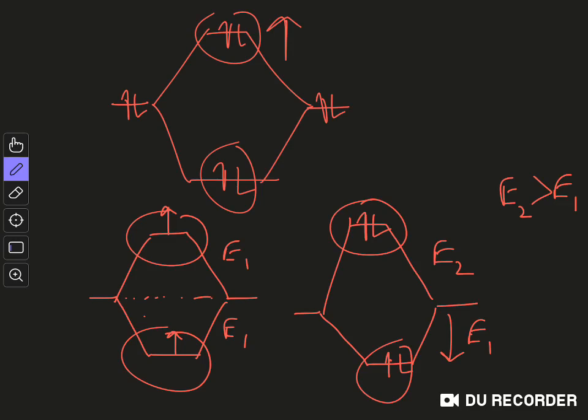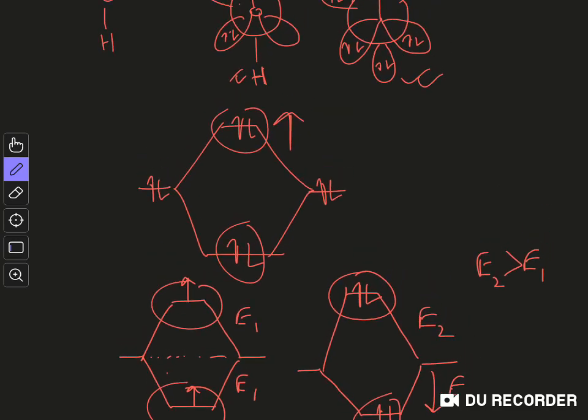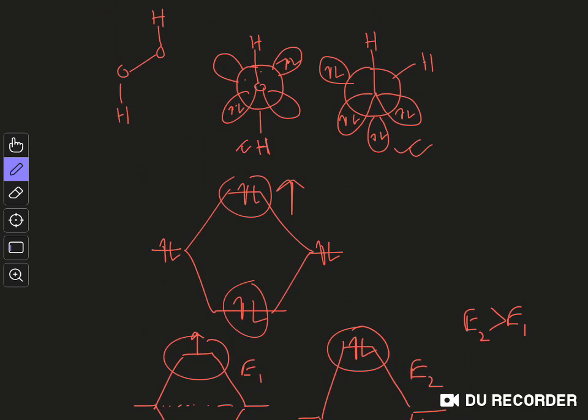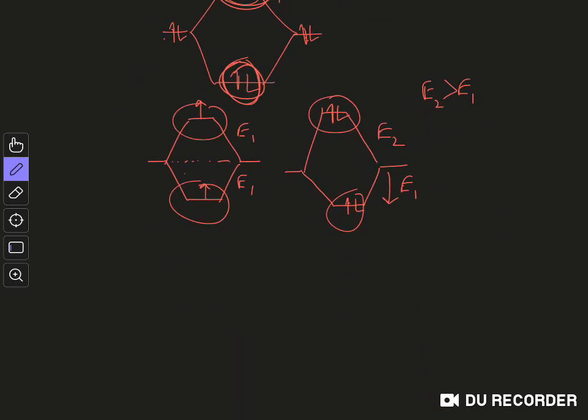So overall the situation is that the bonding orbital is less bonding and the anti-bonding orbital is more anti-bonding, and that's why with this kind of conjugation, when you have two filled orbitals, their overlap will create destabilization, because this orbital will have higher energy than this orbital, and overall the situation is destabilizing.